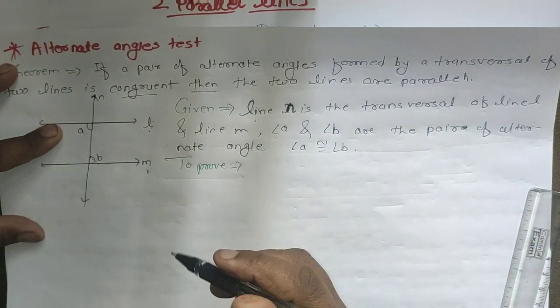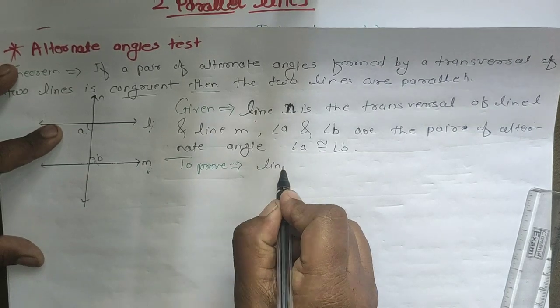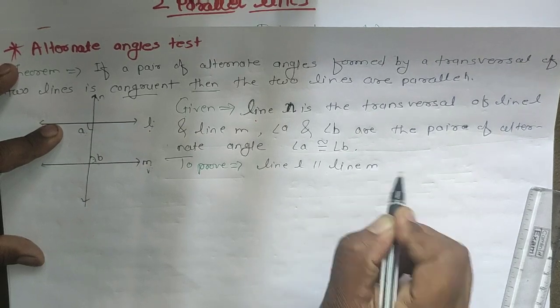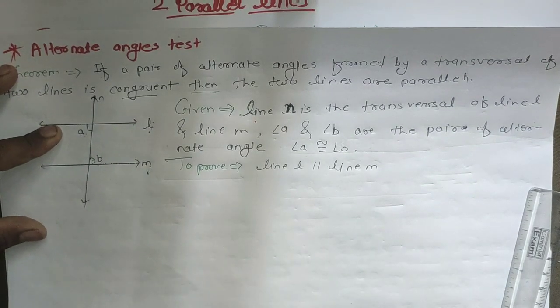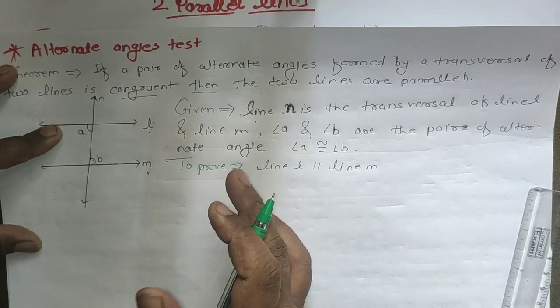What we have to prove? That these lines are parallel to each other. Means we have to prove that line L is parallel to line M. That we have to prove. Actually it is very easy. We can solve it in four to five steps.